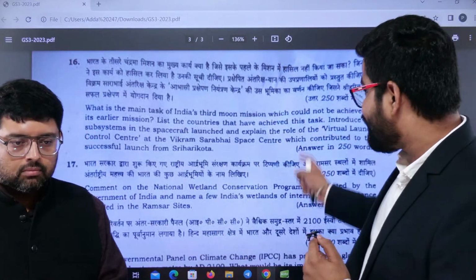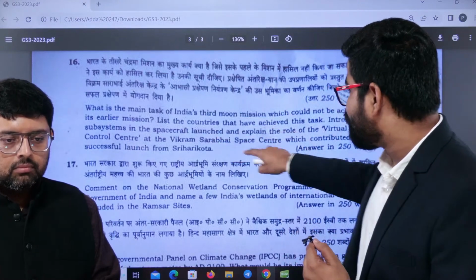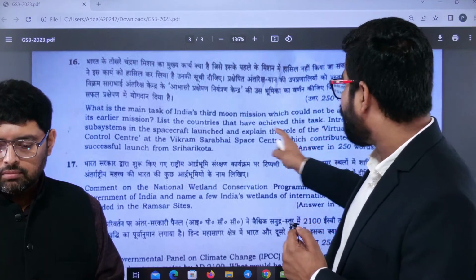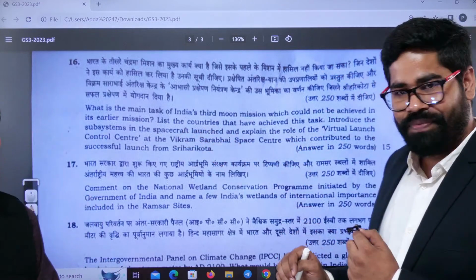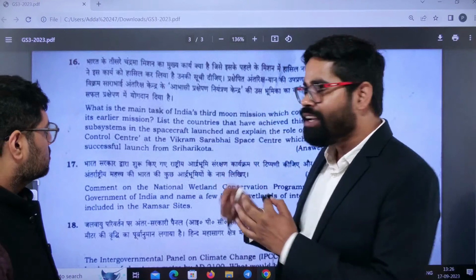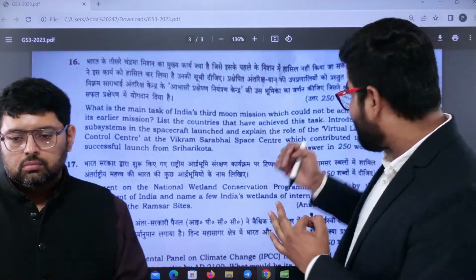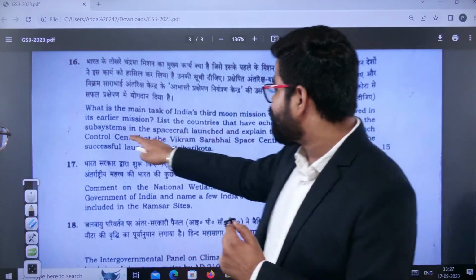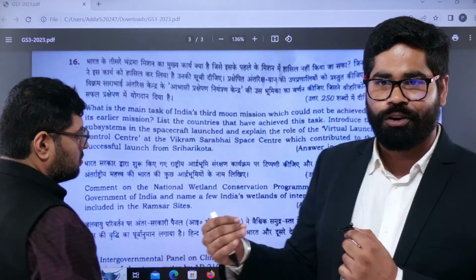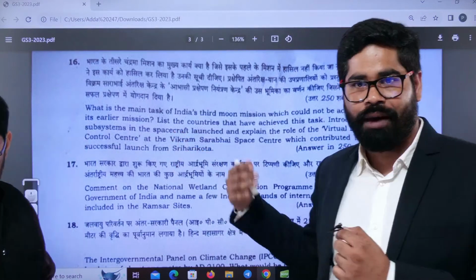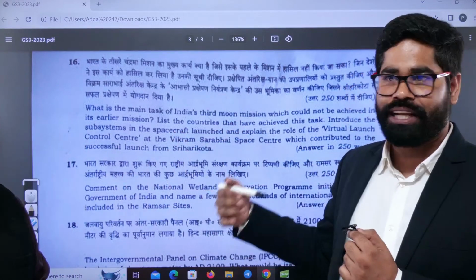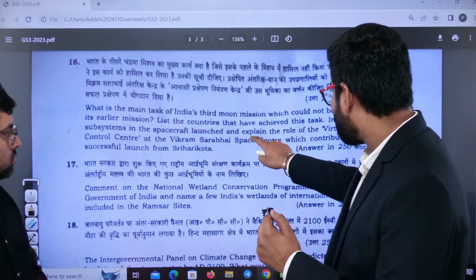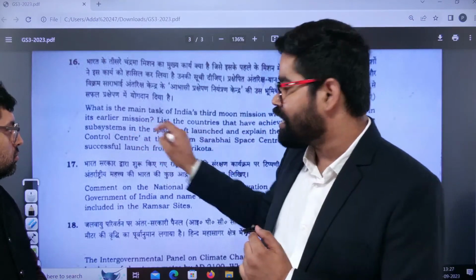And then the third part: introduce the subsystems in the spacecraft launched and explain the role of the Virtual Launch Control Center. Now the first two parts are quite easy. The third part is a bit technical. Even in this third part, for introducing the subsystems in the spacecraft, you can mention the Vikram lander, and you can mention the Pragyan rover and their applications. But then there is also explaining the role of the Virtual Launch Control Center.